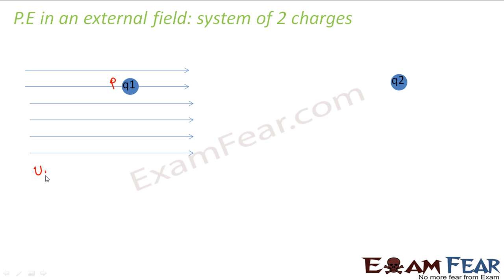U1 is the potential energy of charge Q1, that is the work done to bring Q1 from infinity to point P.